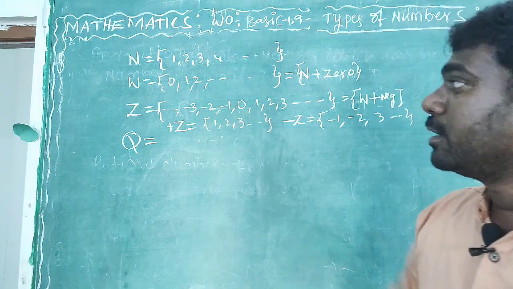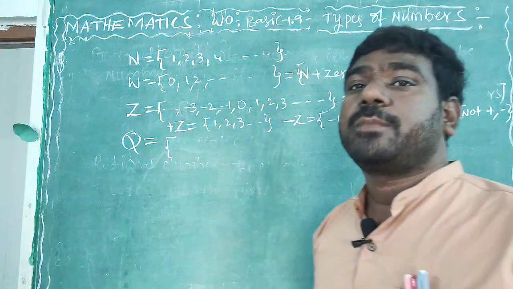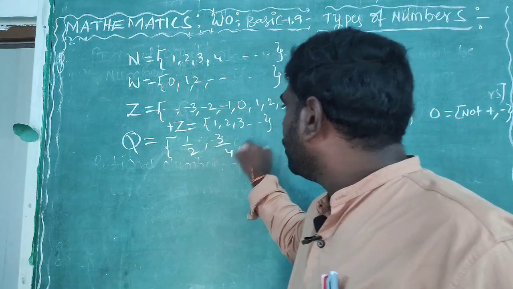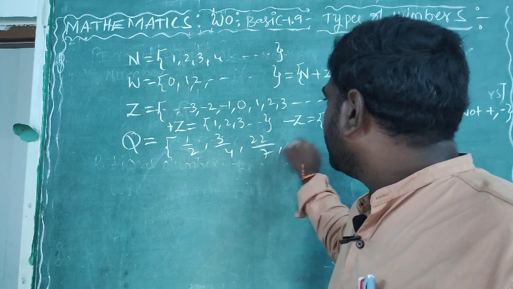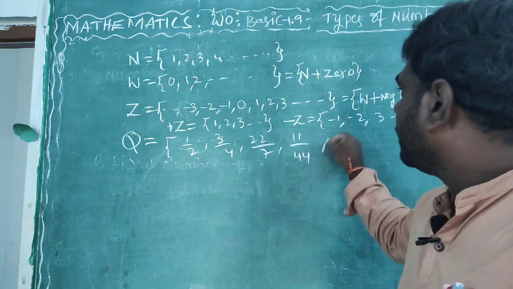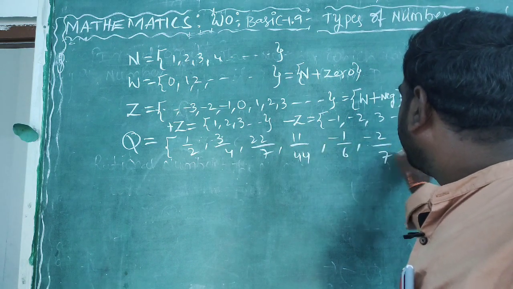Next, rational numbers. What are rational numbers? Those which are in the P by Q form. Meaning 1 by 2, 3 by 4, 22 by 7, 11 by 44, minus 1 by 6, minus 2 by 7 and so on.